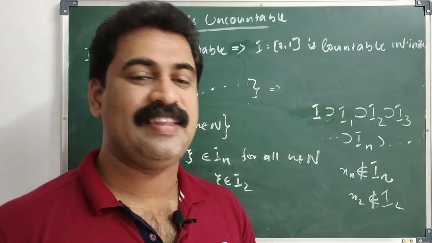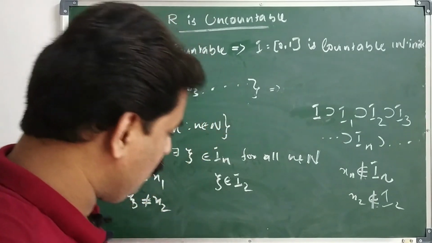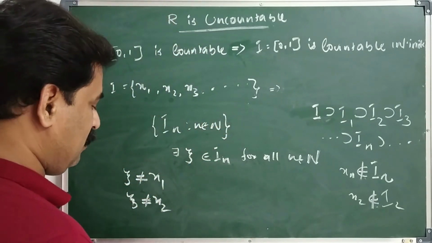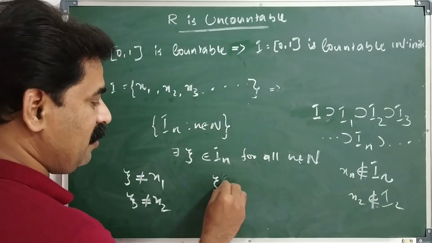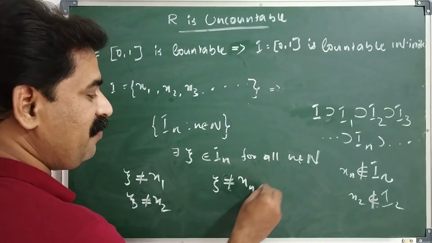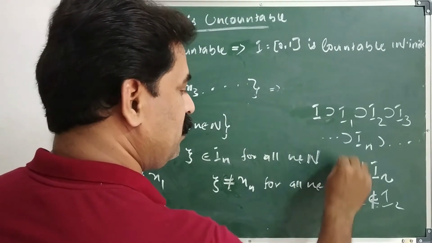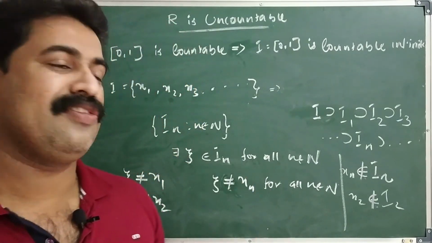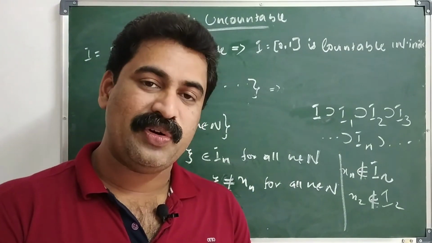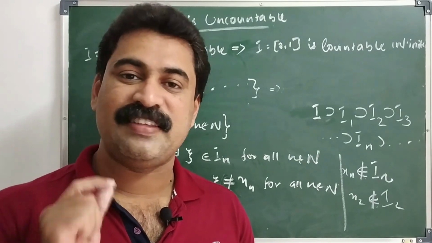So easily we can say that psi not equals x2. In general, we can write psi not equals xn for all n belongs to capital N. That means psi not equals x1, psi not equals x2, psi not equals x3, etc.